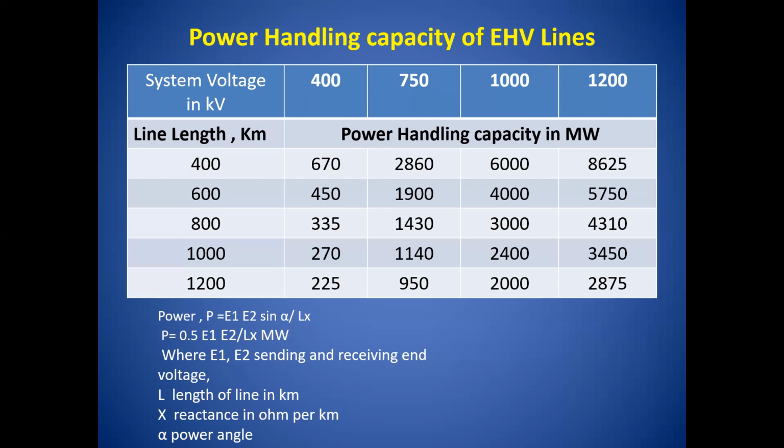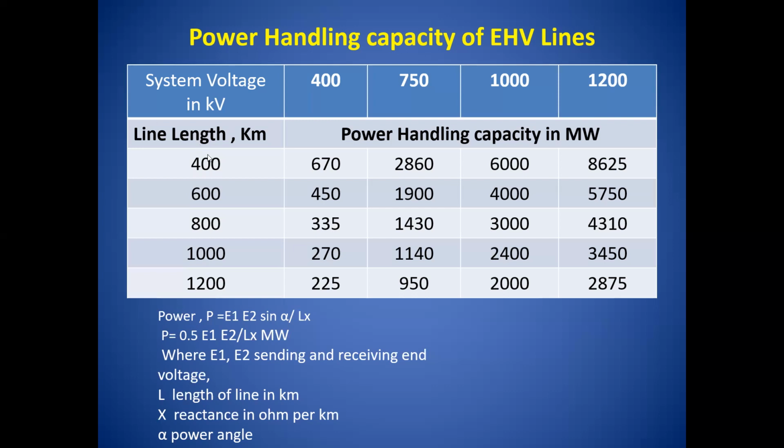Similarly, if the transmitting voltage of the system is 1000 kV, the power transmitted is nearly 10 times, and for a 1200 kV transmission line, the power handling capacity increases by 12 times with respect to the 400 kV transmission system. So the simple conclusion is that if you increase the system voltage, the power handling capacity of the transmission line increases, it may be 4 times, 5 times, or 12 times.